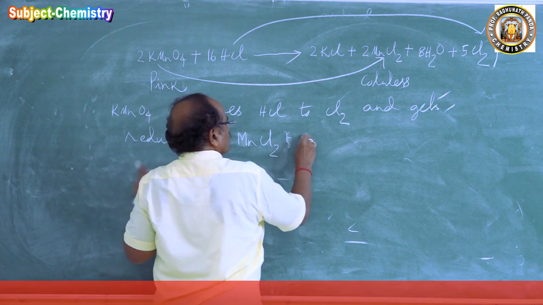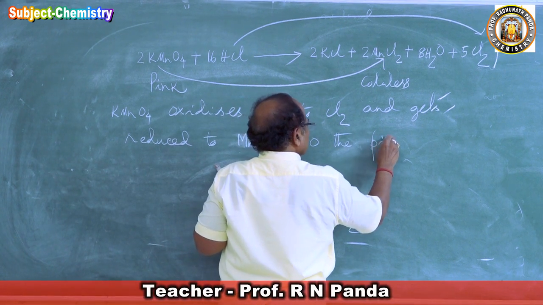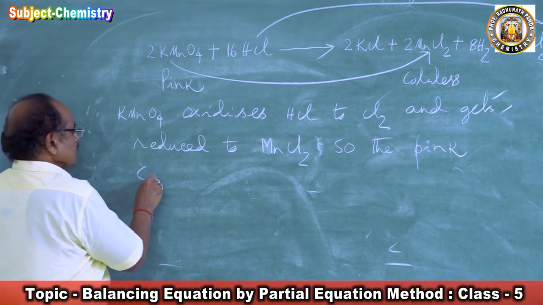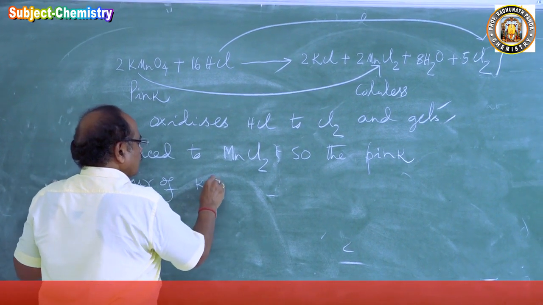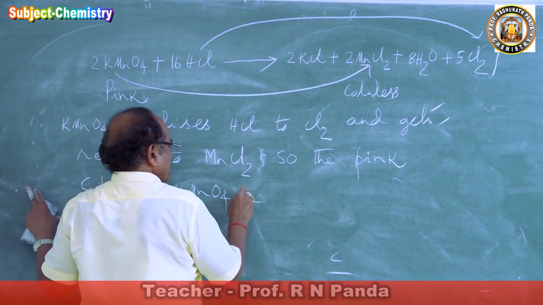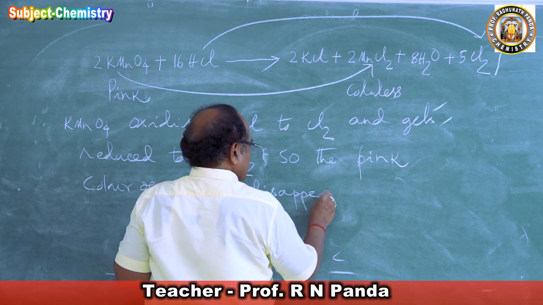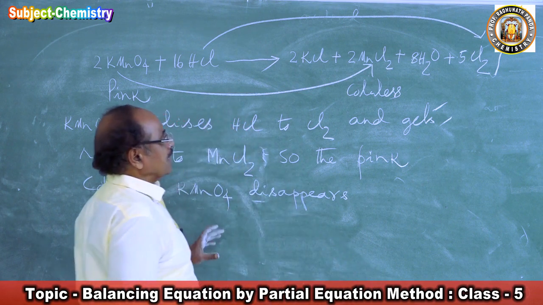MnCl2. So the pink color of KMnO4 disappears. So children, what do you learn from this? This is what happened. This reaction happened. But what does it teach us? It teaches us